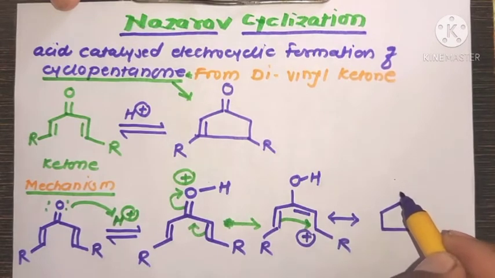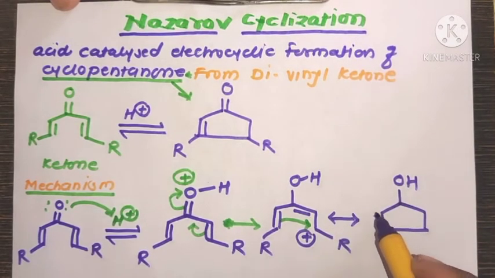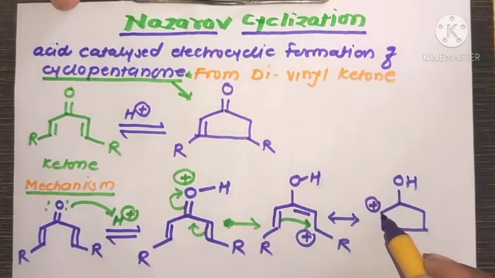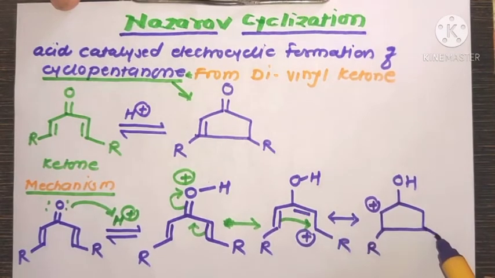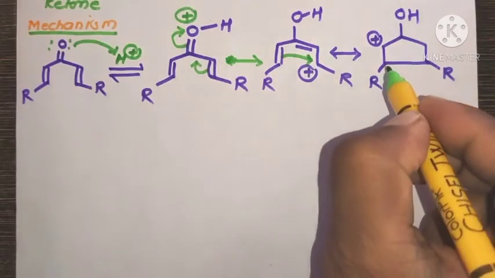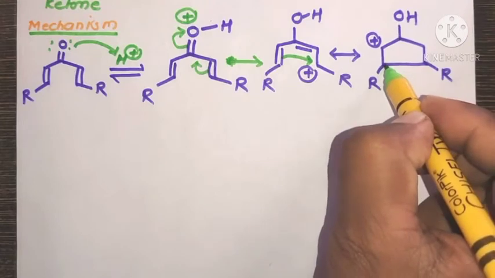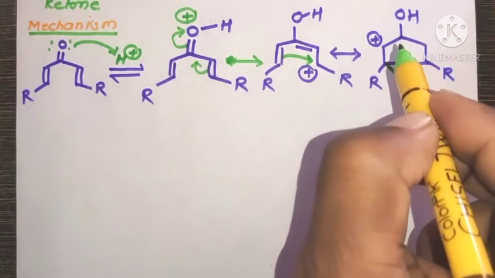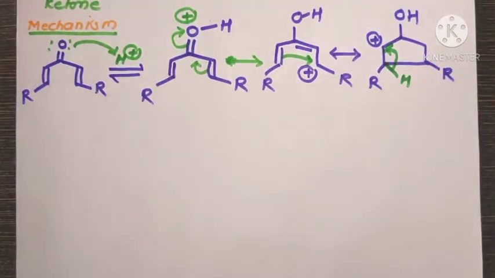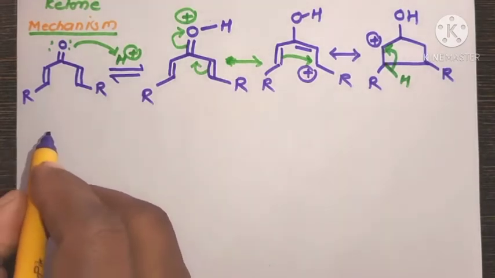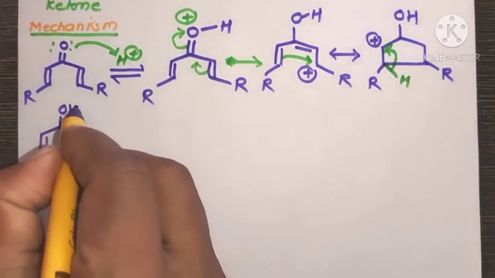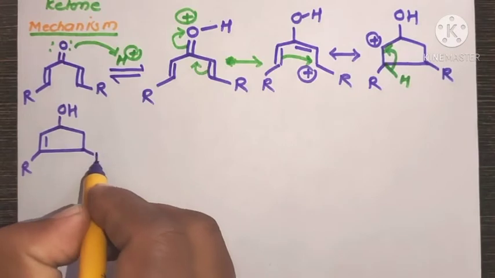Next step, this bonding electron shifts toward the electron deficient C plus ion to form the cyclic molecule, that is, formation of a 5-membered cyclic compound. There is a displacement of positive charge from this carbon atom toward this carbon atom, therefore these are the electron deficient ring carbon atoms. In this molecule there is a positive charge, therefore the H plus ion is eliminated with its bonding electron shifting toward these carbon atoms to form a double bond, here the double bond and OH. These are the already present groups, that is R.